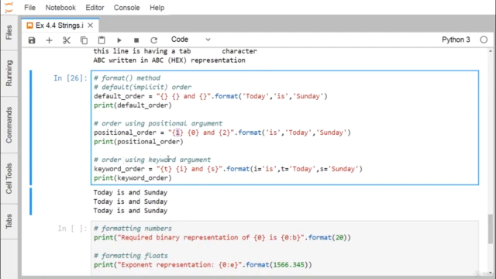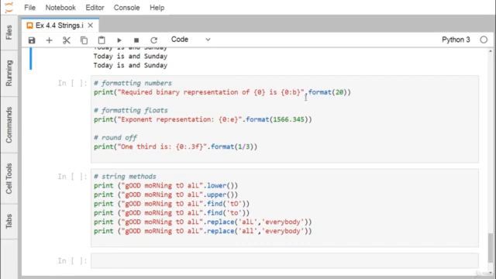Now ordering using keyword arguments. Here you can mention I as is equal to is, T as is equal to today, and S is equal to Sunday. So you are mentioning the respective keyword arguments there. That is TIS, and we are getting the output like this. So that is another way to print our string.